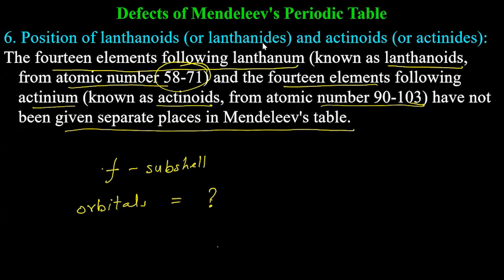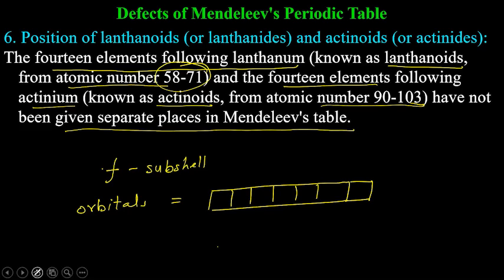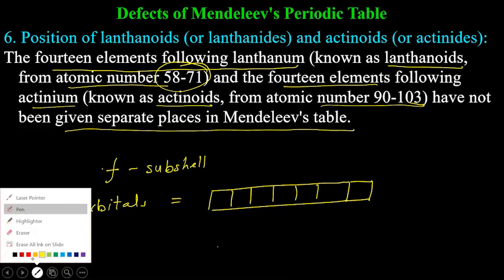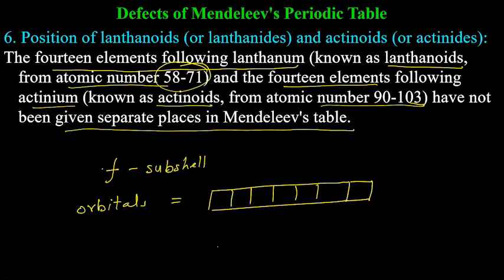There will be 7 orbitals: 1, 2, 3, 4, 5, 6, 7. And in these 7 orbitals, in total how many electrons can be there? Sir, 14. Yes, 14. Each electron corresponds to a different element.